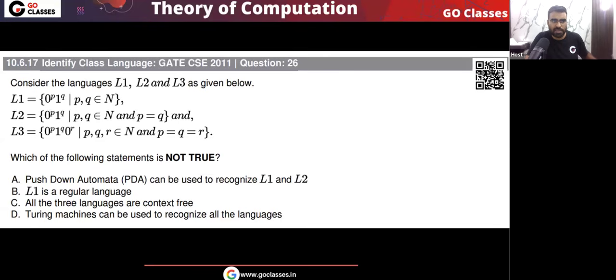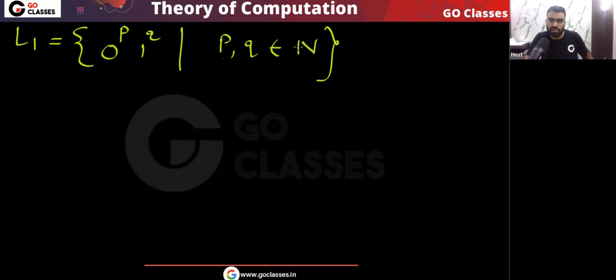Let's see the statement about the language L1. That is 0 power p, 1 power q, where p and q are natural numbers. Look at L1: 0 power p, 1 power q, where p and q are both natural numbers. Tell me, is there any relationship or any comparison between p and q? No, there is no comparison.